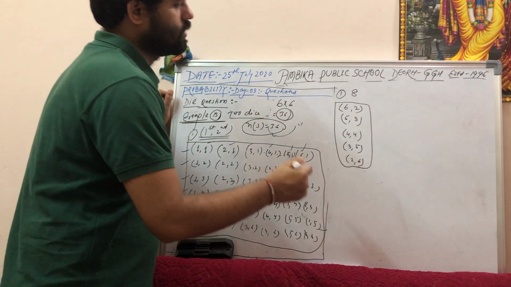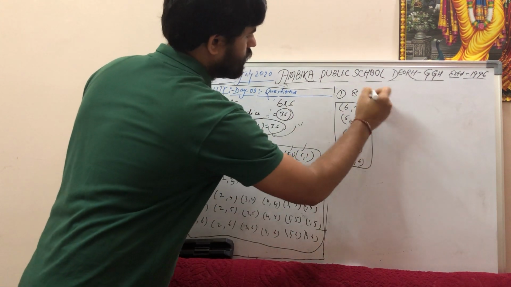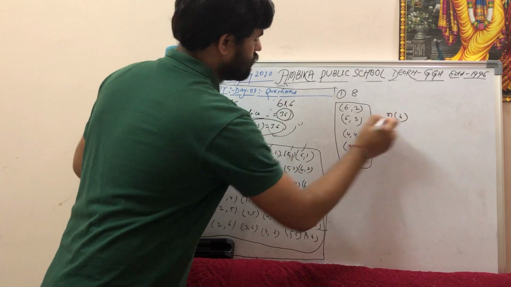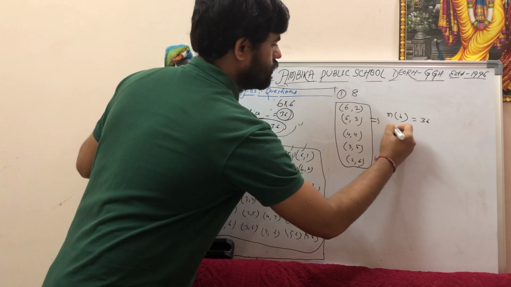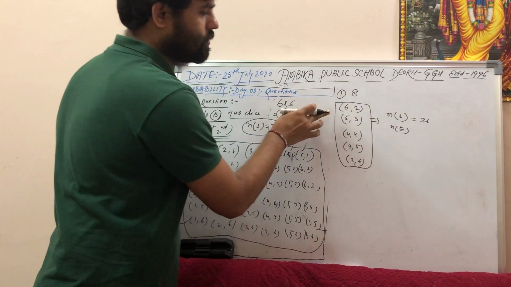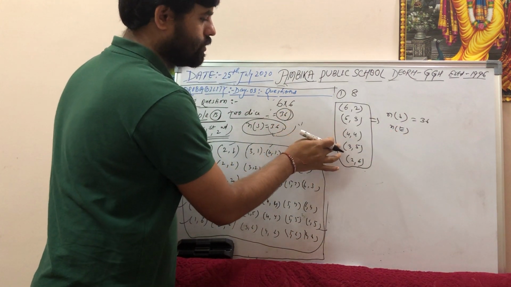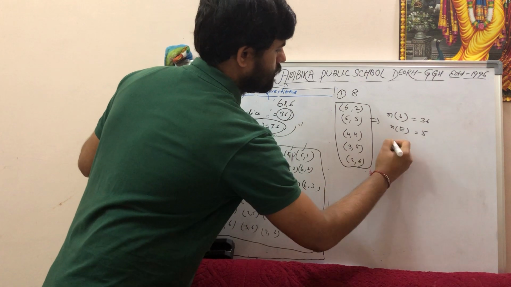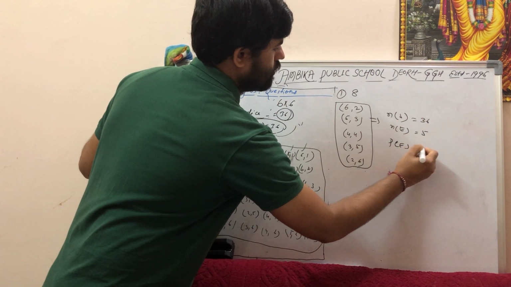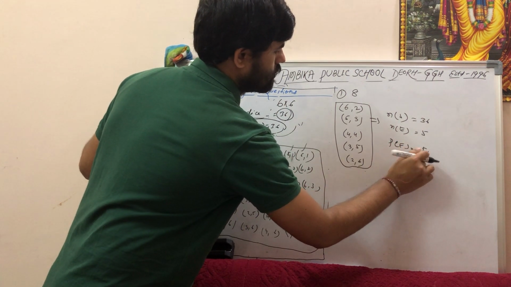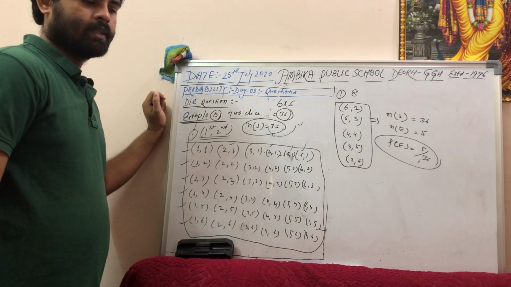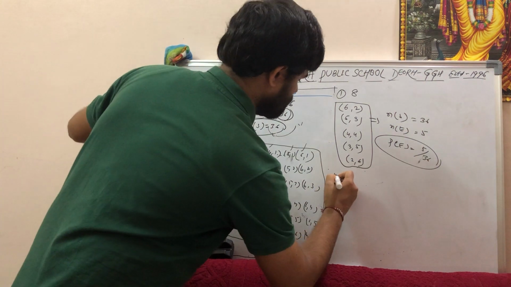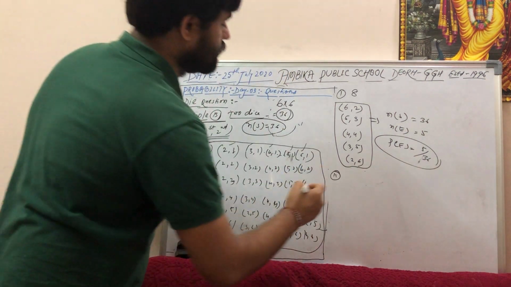So how many possible outcomes are there? The number of possible outcomes, the sample space, equals, what is the possible outcome? 36. The number of favorable events is 1, 2, 3, 4, 5. So probability equals 5 by 36. Very easy question, right? The second part is getting 13.